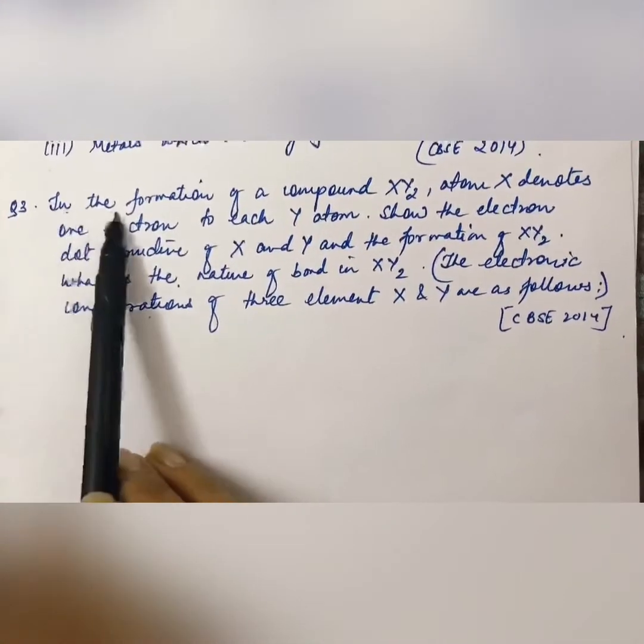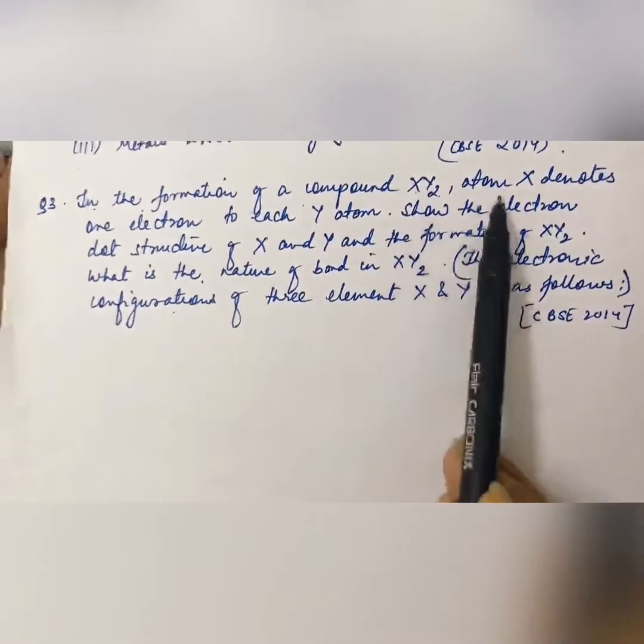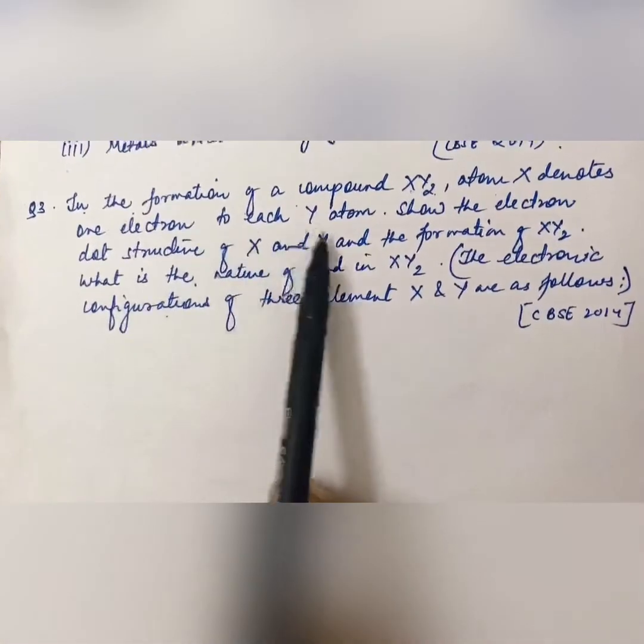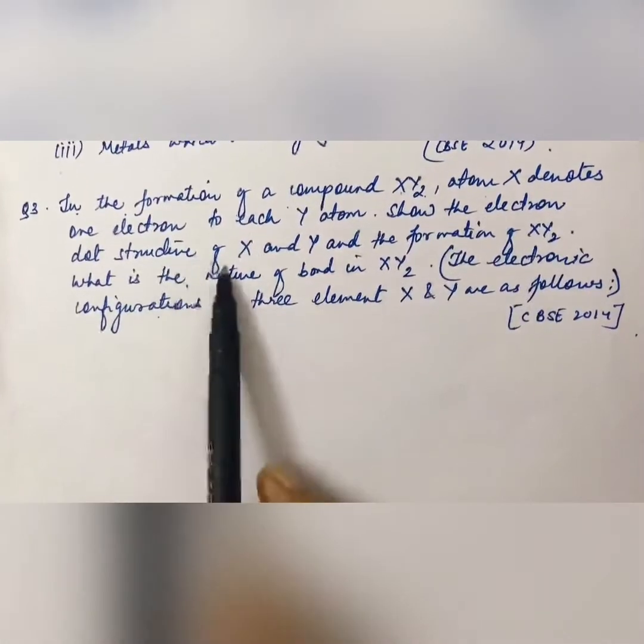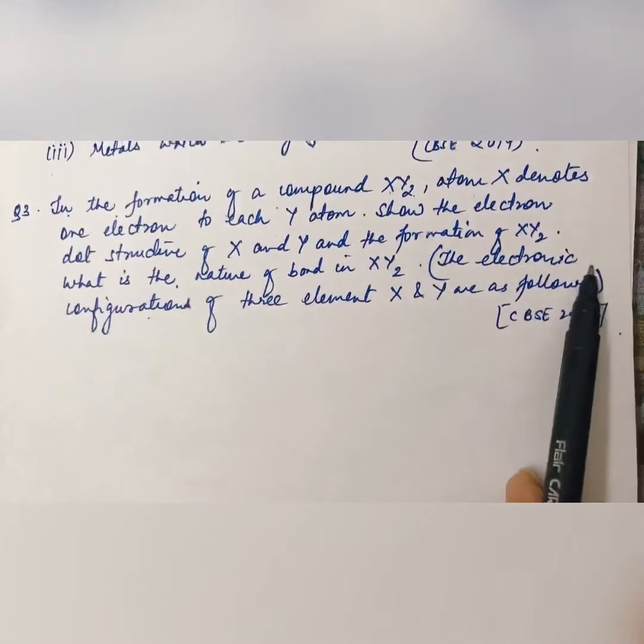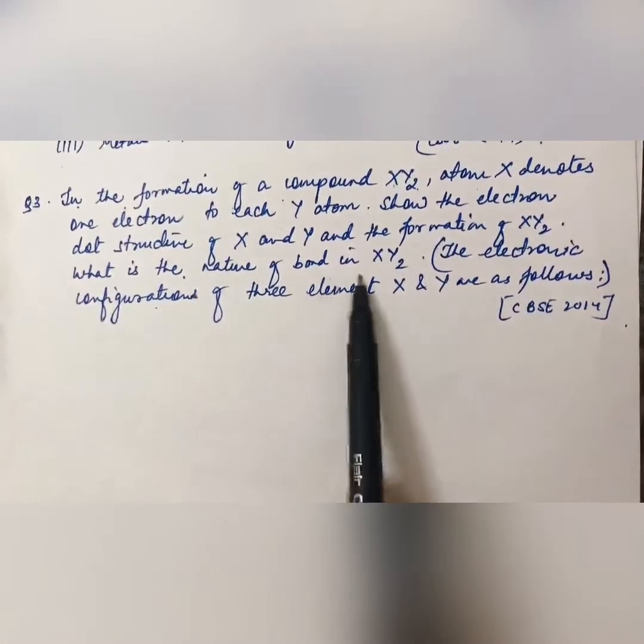In the formation of a compound XY2, atom X donates 1 electron to each Y atom. Show the electron dot structure of X and Y and the formation of XY2. What is the nature of the bond in XY2?